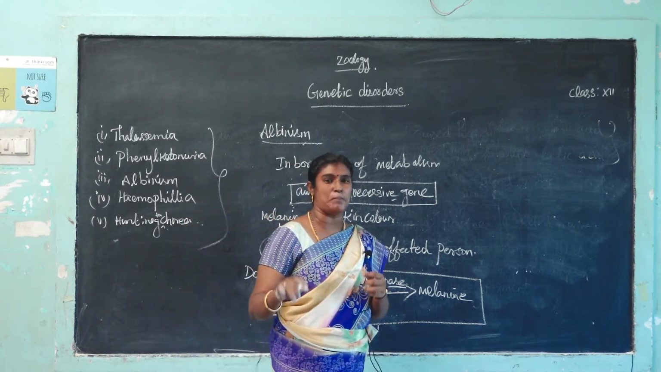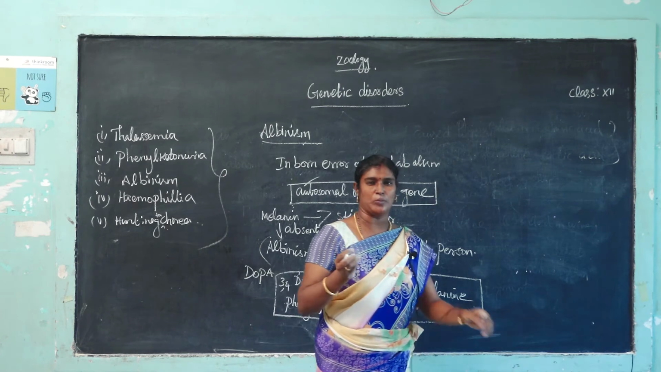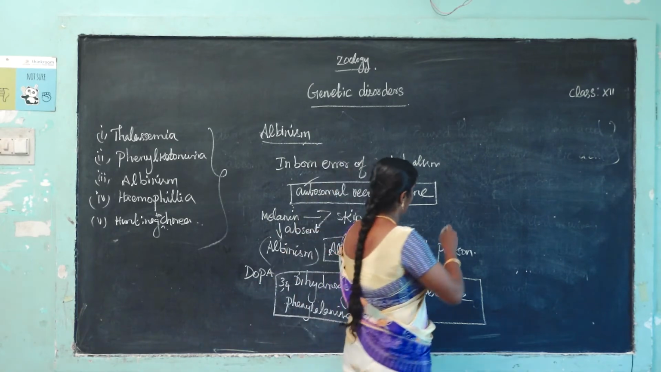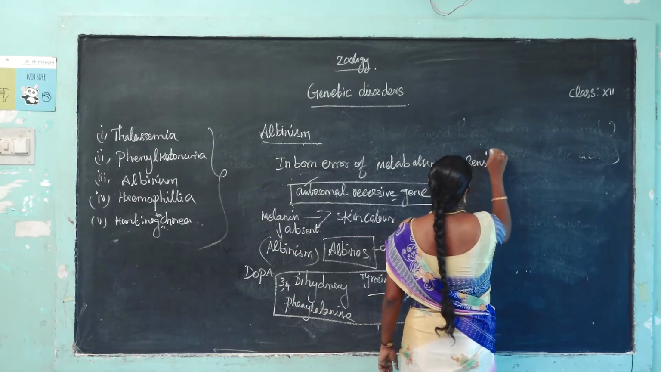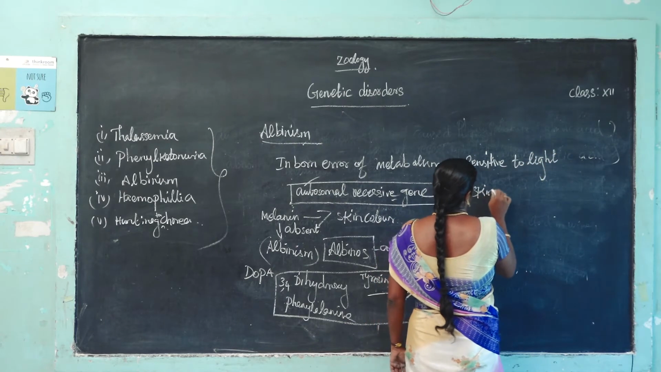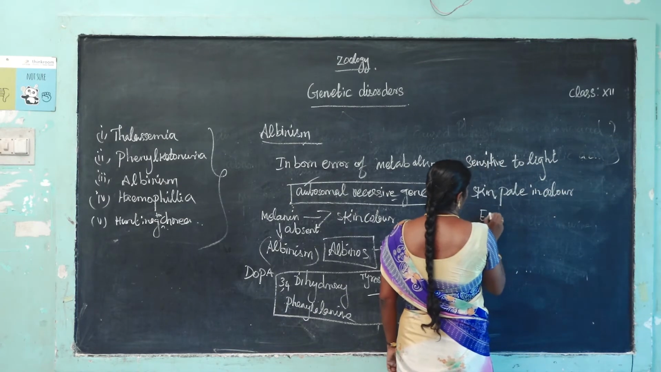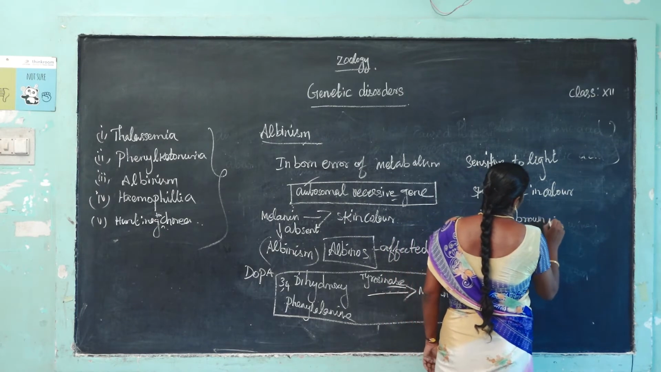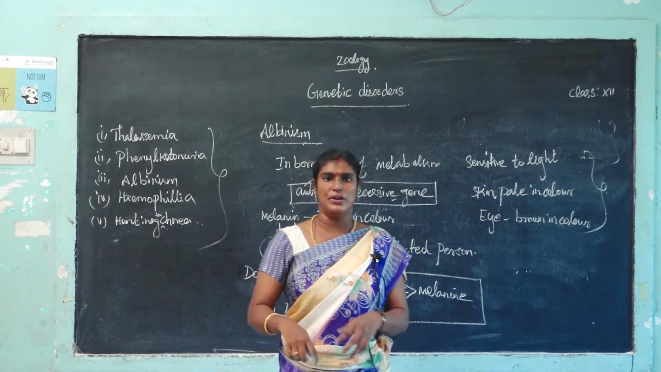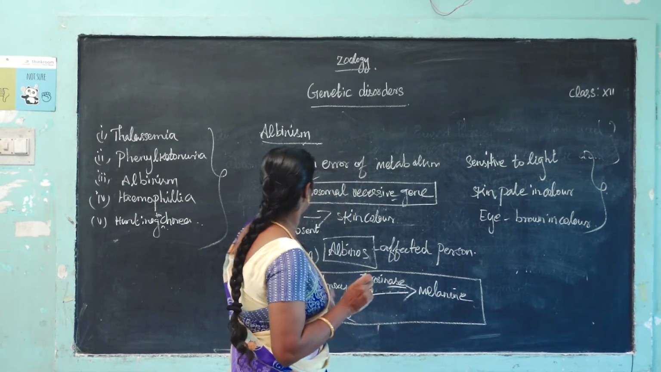As you can see, their skin is pale in color. Another important point, the eyes and eyebrows are brown in color. Many people are completely white, and they are sensitive to light. Affected persons are sensitive to light, skin pale in color, eyebrows and eyes brown in color. This is called albinos. Many of us have seen them, milk-white in color. They are what we call albinos.